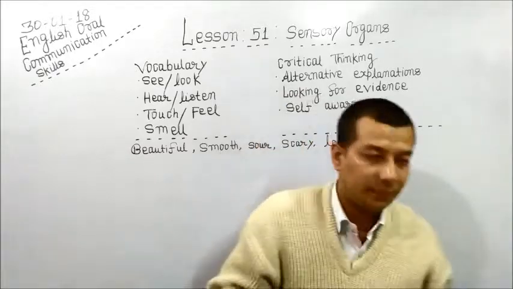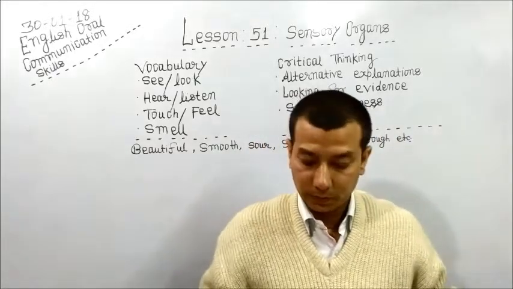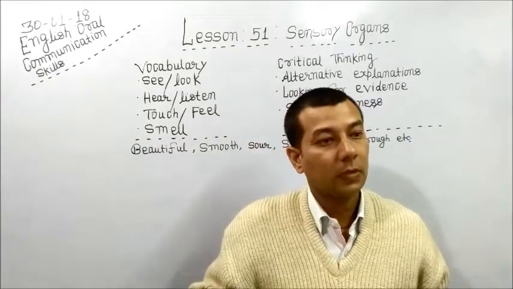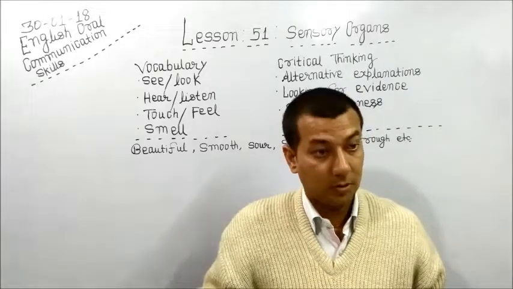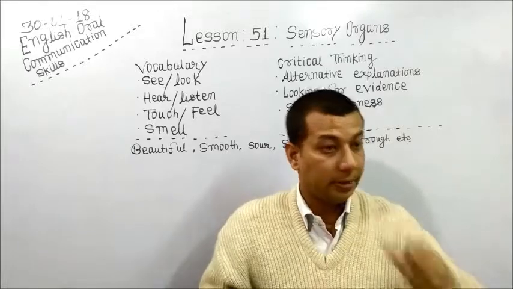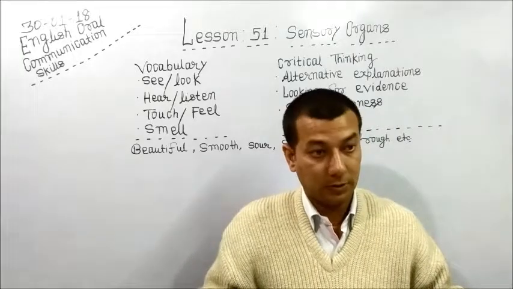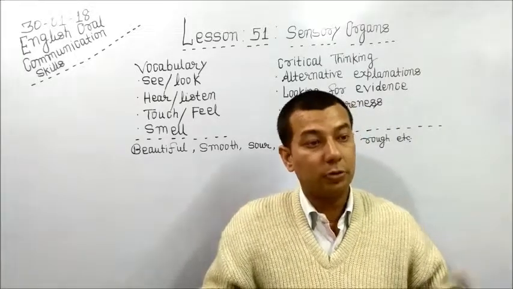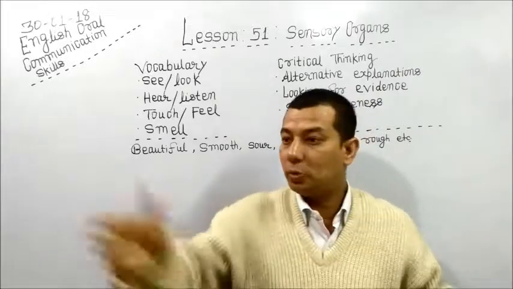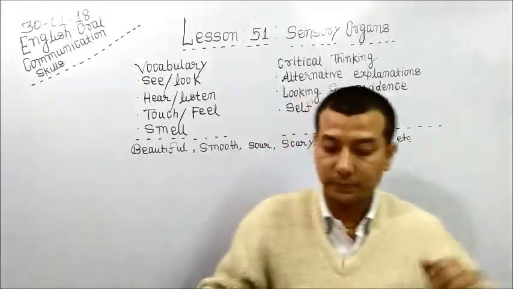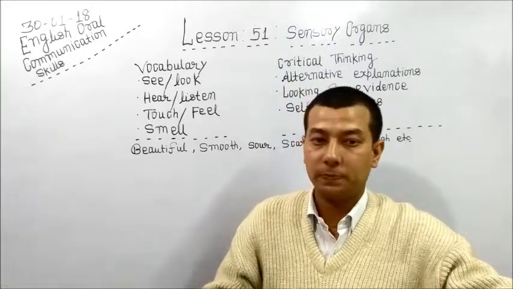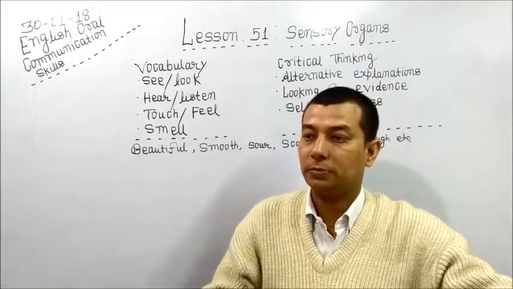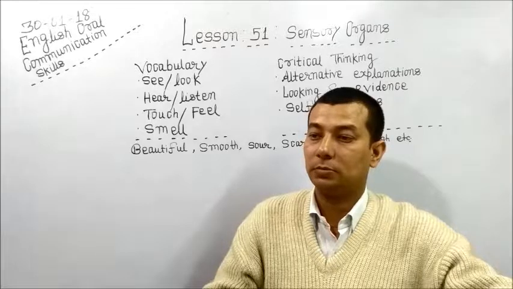Saurabh, you give some more examples. Sometimes we see in the night, in the darkness, there is someone standing in front of you, and when you go there, there is no one. So it's your illusion. That is your illusion. Some more examples, Mr. Jha.